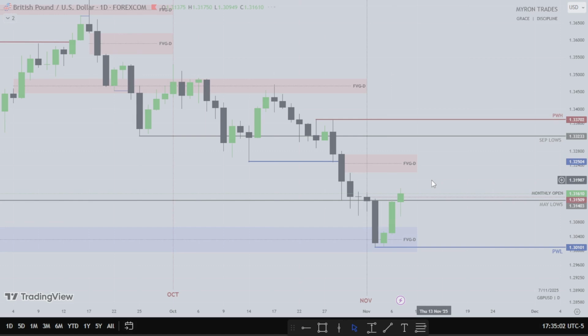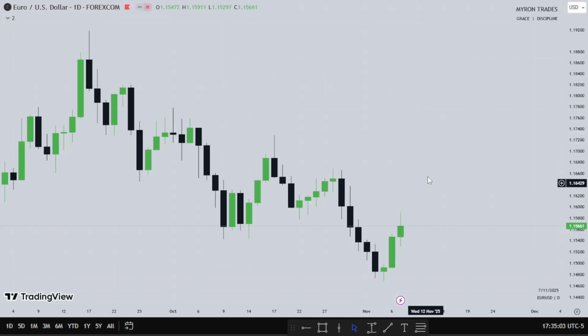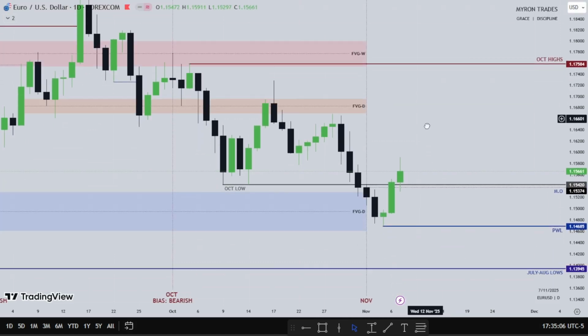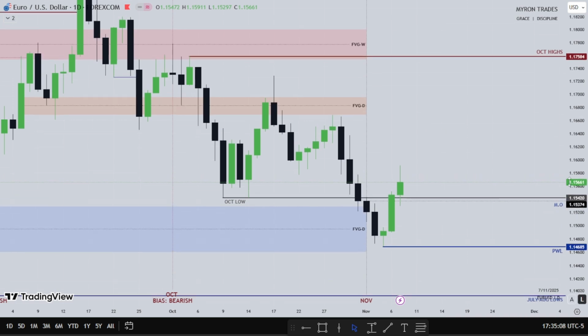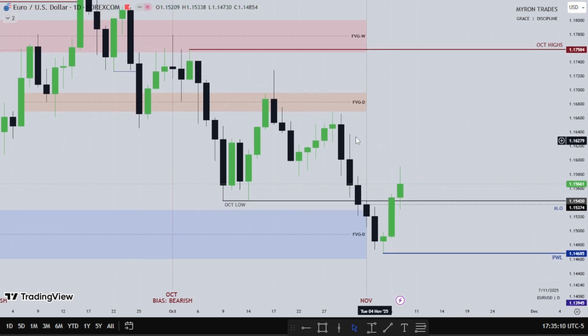Our next currency should be euro, right? Okay, this is euro USD. So with pound dipped into daily fair value gap, I'll see a reaction from it. So same thing with euro. We see euro trade aggressively into this daily fair value gap. Then we see a reaction from it. We see Monday open, Tuesday trades lower, Wednesday found support at this fair value gap. Then we see Thursday trades higher, and Friday trades higher.